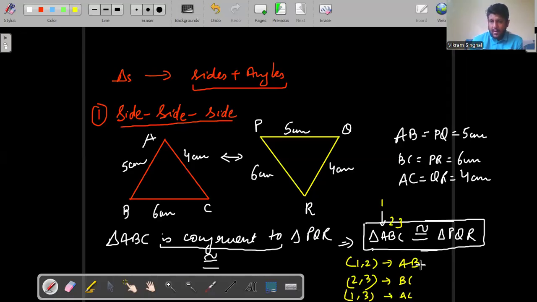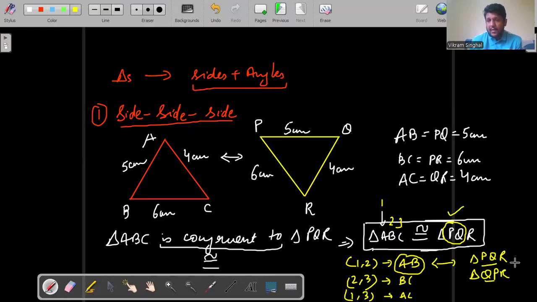Now I need to check while writing the names. I need to check whether the side AB, that is coming at the first and the second position, is equal to the side which is formed by the first and the second position here, PQ. PQ is of 5 centimeters. AB was also 5 centimeters. So by this I can say that the first part is equal. So triangle PQR. But this name could also have been triangle QPR. Yes or no? Because PQ and QP represent the same side.